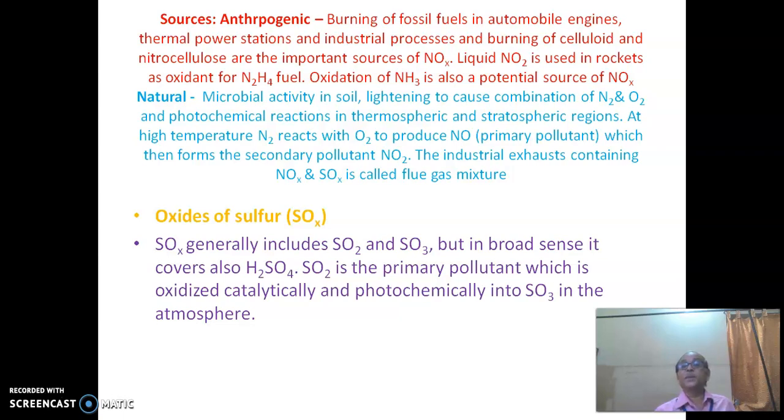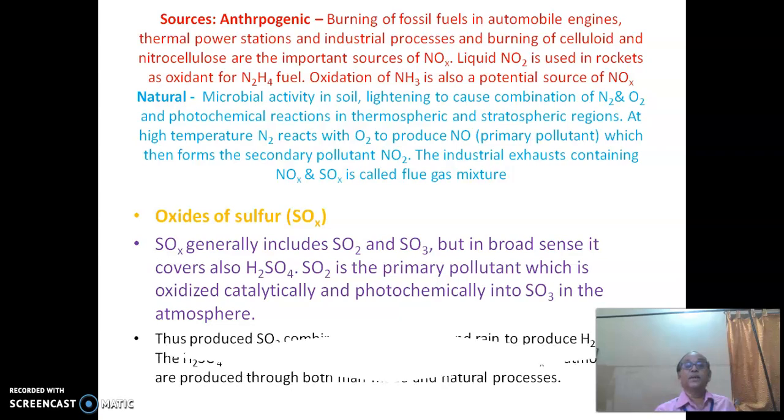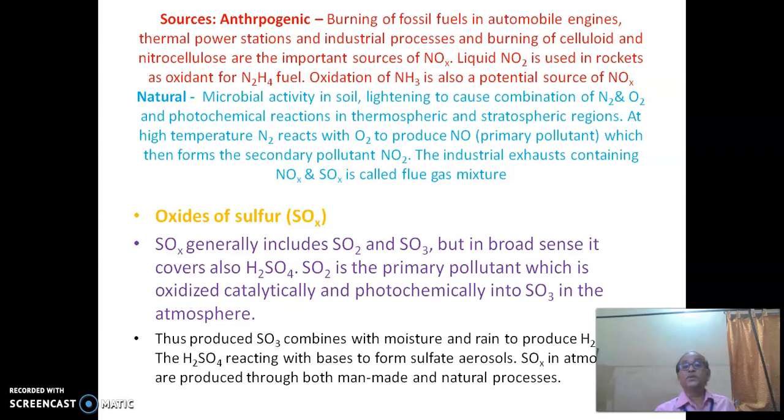Sulfur dioxide is a primary pollutant which is oxidized catalytically and photochemically into sulfur trioxide in the atmosphere. The sulfur trioxide thus produced combines with moisture, and acid rain is produced as sulfuric acid. Sulfuric acid reacts with bases to form sulfate aerosols.